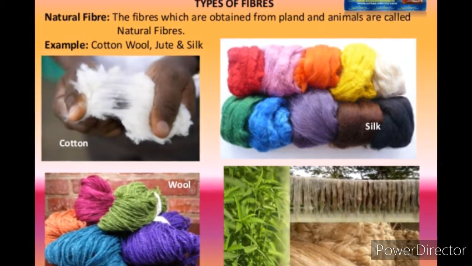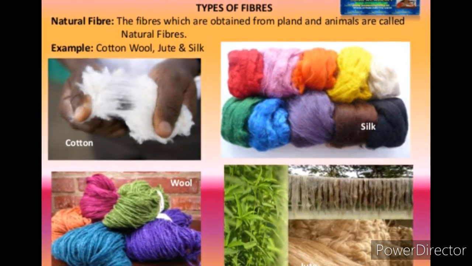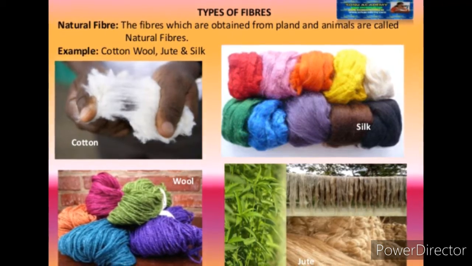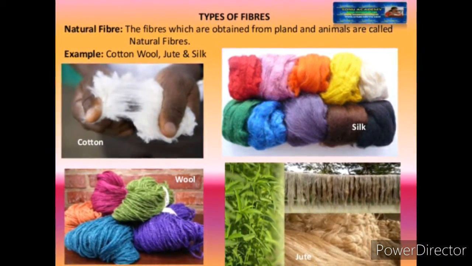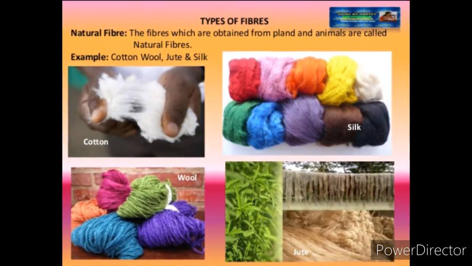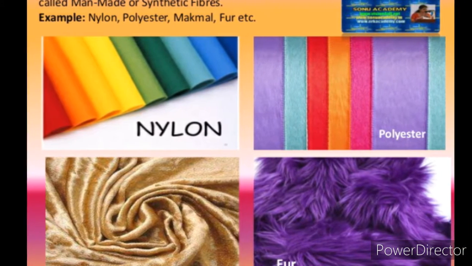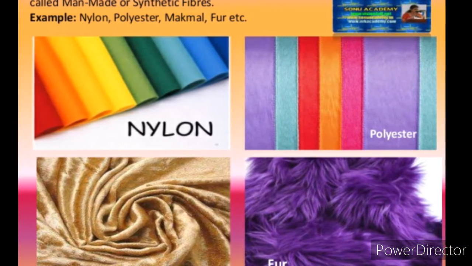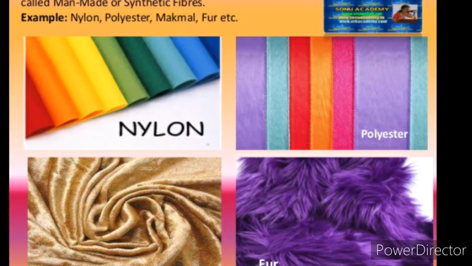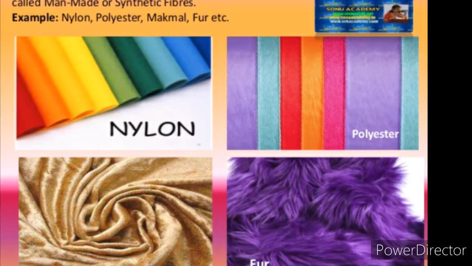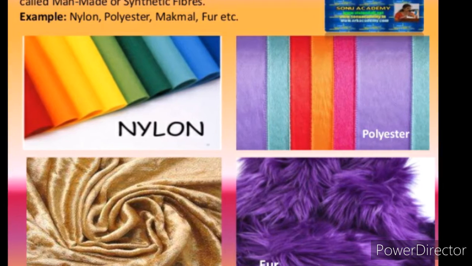For thousands of years, natural fibers were the only ones available for making fabrics. In the last 100 years or so, fibers are also made from chemical substances which are not obtained from plants or animal sources. These are called synthetic fibers. Some examples of synthetic fibers are polyester, nylon and acrylic.